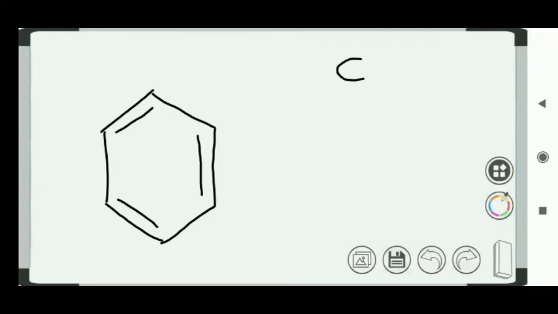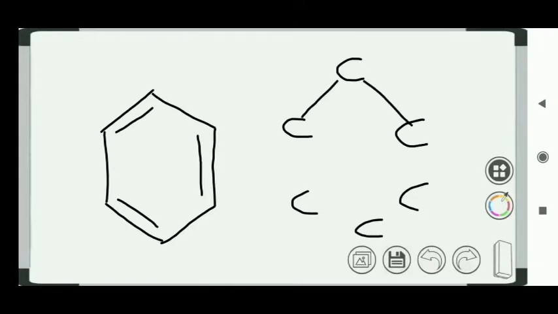If you see here, we are going to draw it with the carbon skeleton. It will have a total of 6 carbon atoms, and these 6 carbon atoms share a conjugated bond. Every carbon atom in the ring is sp2 hybridized, allowing for stability.